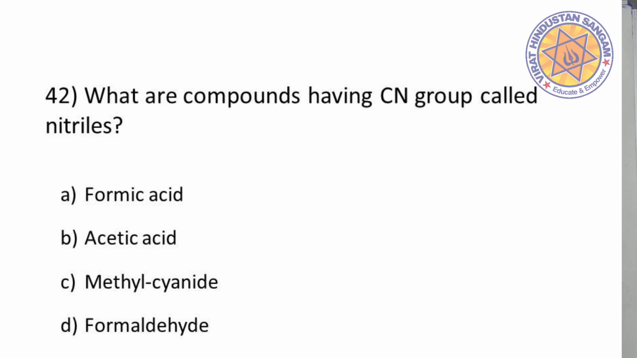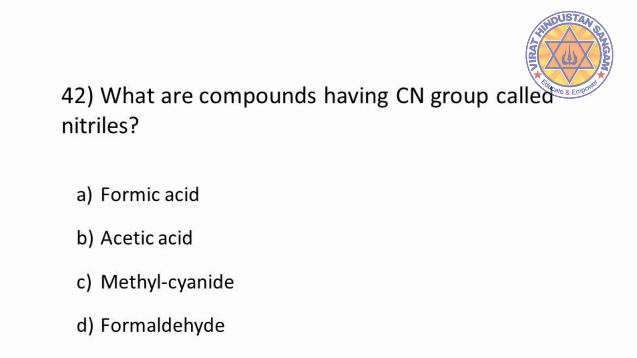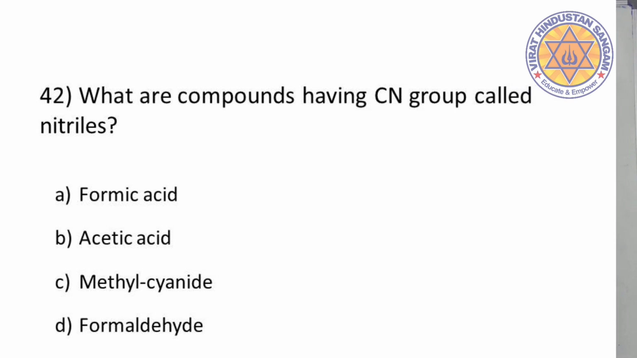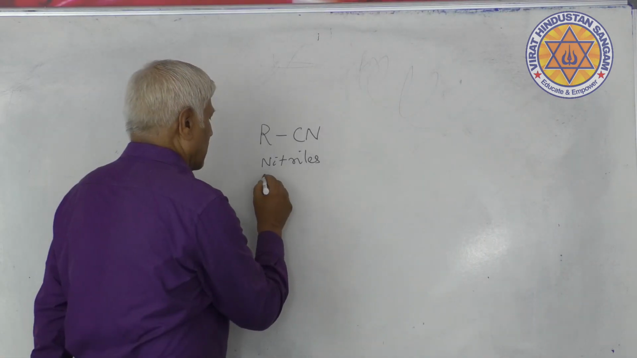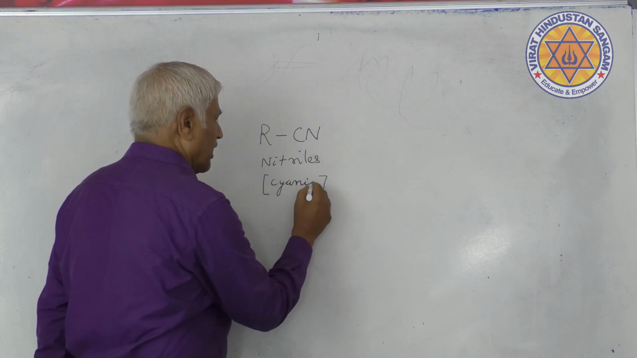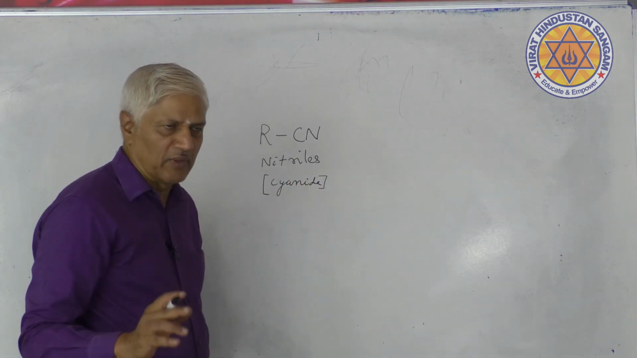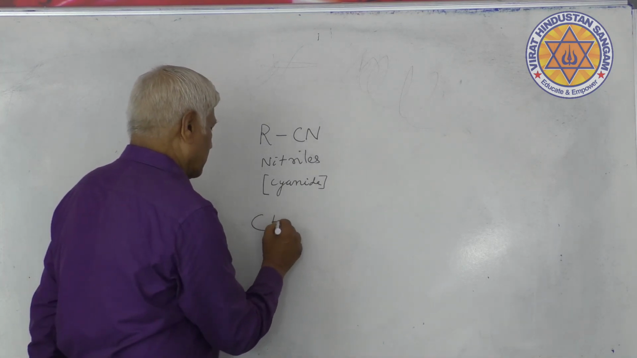Fairly simple question. What are compounds having the CN group called? Nitriles. In the IUPAC system, we call them nitriles. Common name is cyanide. IUPAC name is nitrile. Methyl cyanide, this is the compound.